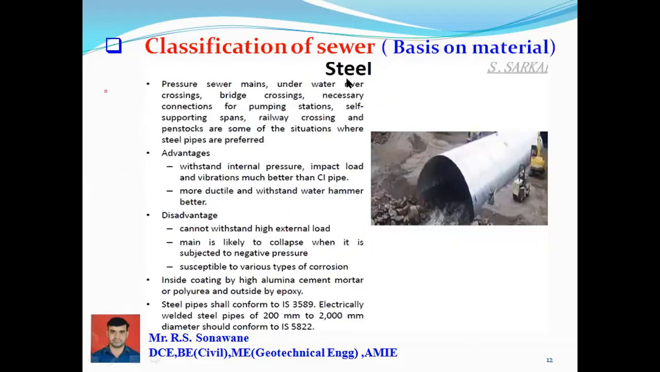Next is steel material. Steel material is used for pressure sewers. Advantage of this pressure sewer: internal pressure, impact load, and vibrations are better handled than the CI pipe. The disadvantage is that it cannot withstand high external load. So we can see overall advantages and disadvantages in this steel material sewer. Pipes are generally available from 200 mm to 200 mm diameter and should conform to IS 58200.